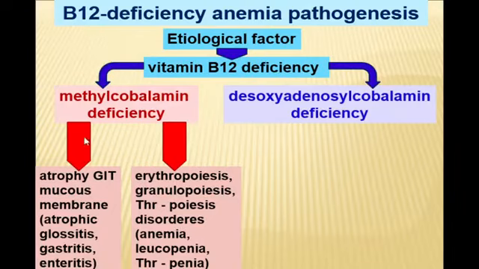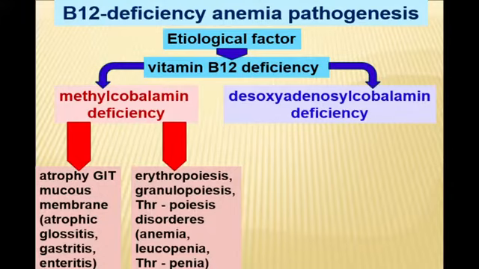But if you are attentive, you see that in contrast to iron deficiency anemia, where mainly red blood cells are involved in the pathological process, in B12 deficiency anemia all hematopoiesis is progressively disturbed, and together with anemia there will be leukopenia and thrombocytopenia.